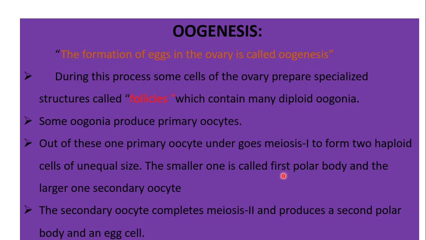The smaller one is called first polar body, and the larger one secondary oocyte. Then the secondary oocyte completes meiosis 2 and produces a second polar body and an egg cell.